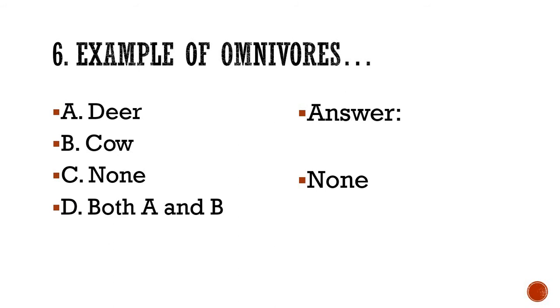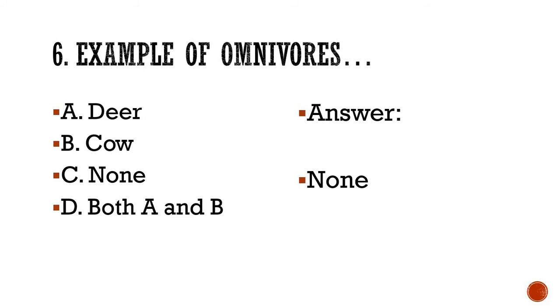Both are herbivores. Correct? So even if you select D, both A and B, it is still incorrect. None means neither of the given options, neither A nor B. I hope that at least 50% of the students watching the lecture have written the correct answer. Anyway, those who have written the correct answer, congratulations.